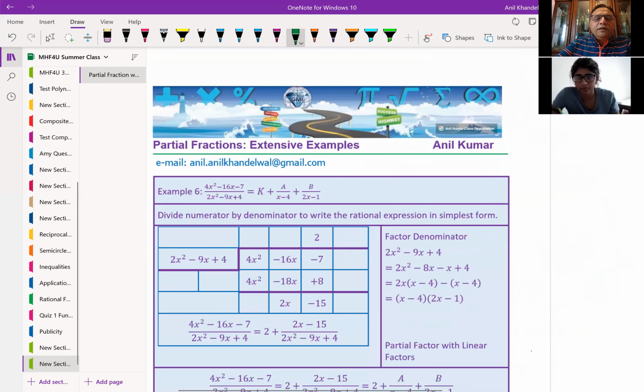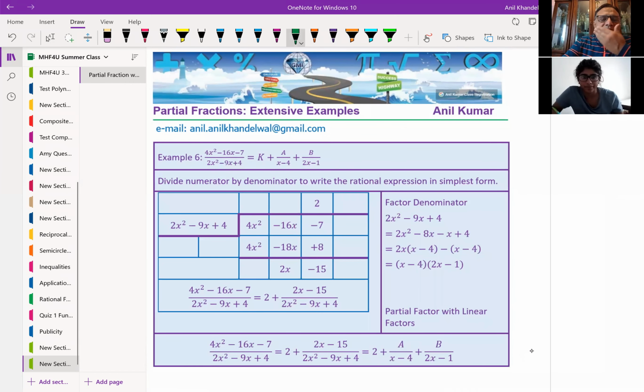Okay. Now, here is our second example, which is example number 6, actually. 4x squared minus 16x minus 7 divided by 2x squared minus 9x plus 4, right? So when we divide, we will get some constant in the numerator since the degrees are same. Do you get the idea? Degrees are same. So if the degrees weren't same, you wouldn't have k there. Yes. Okay. So now, long division is kind of like this. Let me just show you here, and then I'll show you what we have done already.